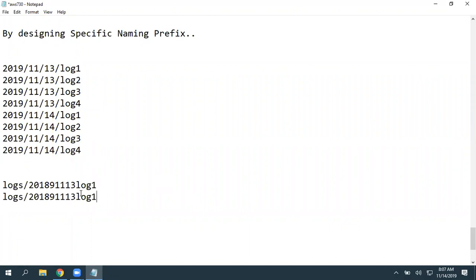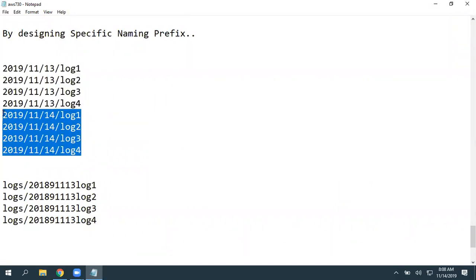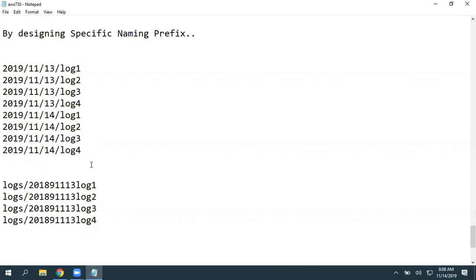Here log 2, then log 3, log 4, you are maintaining like this. Just observe. Simply you are putting everything into a folder. But here, for every single day you are managing one folder. Now I need log 3, which happened on 14th November.